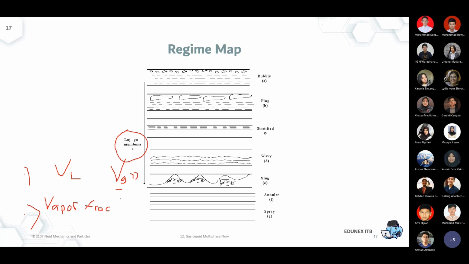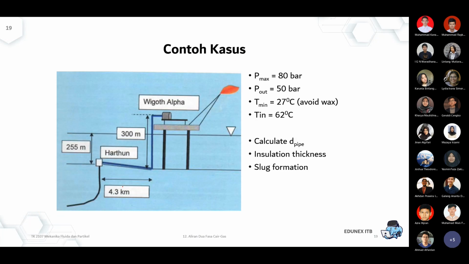Okay. In another example, if I have a vapor fraction of 70.7, for example, that means I have 70% vapor and 30% liquid. So these two interact or link together. Of course, with a higher vapor fraction, it will affect the pure liquid velocity. It will affect the pure gas velocity.